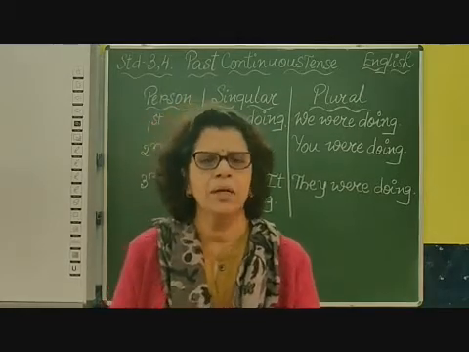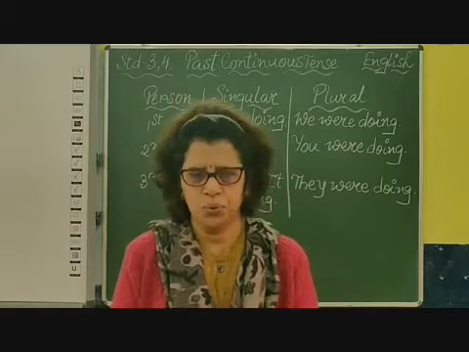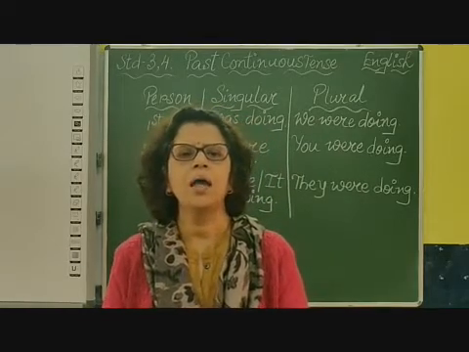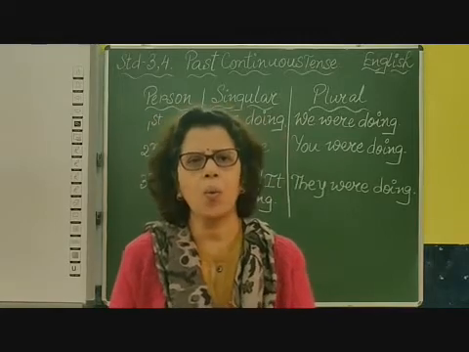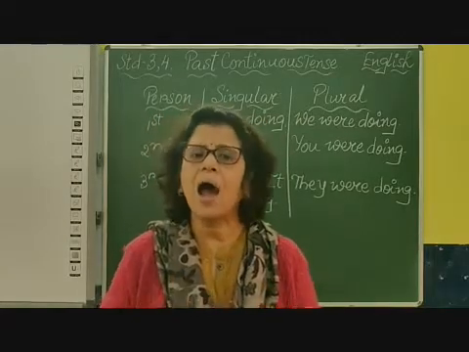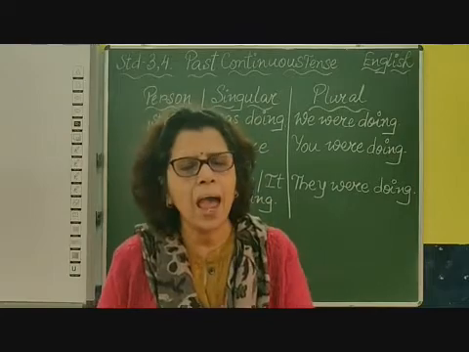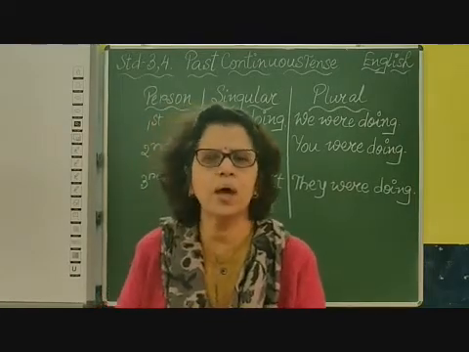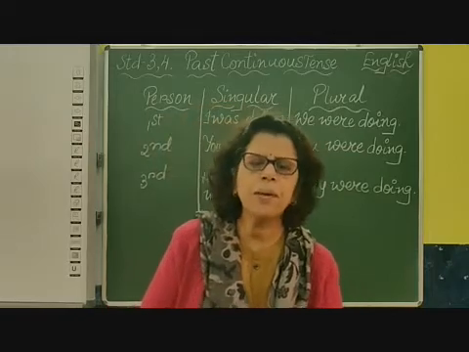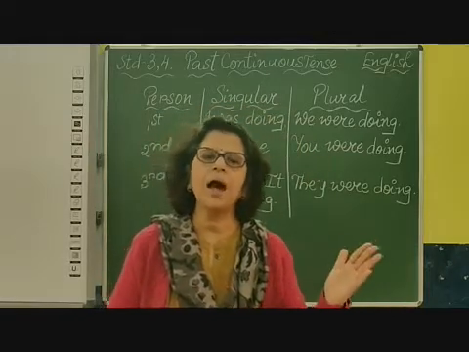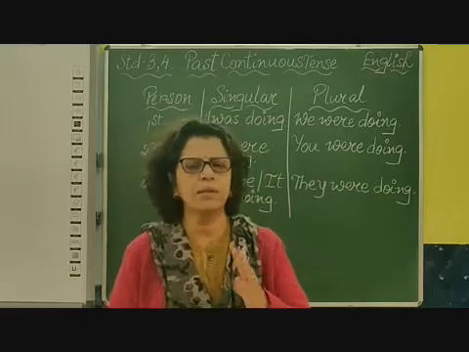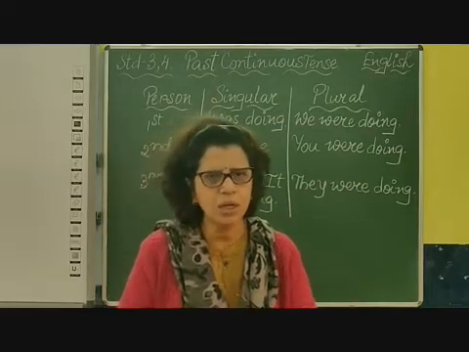I am listening to you. I am reading a book. I am sleeping now. So in this way, with I we use am, then the verb and then ing. Am is also a helping verb. So remember children, with I we use am, then the verb, and with it we add ing.